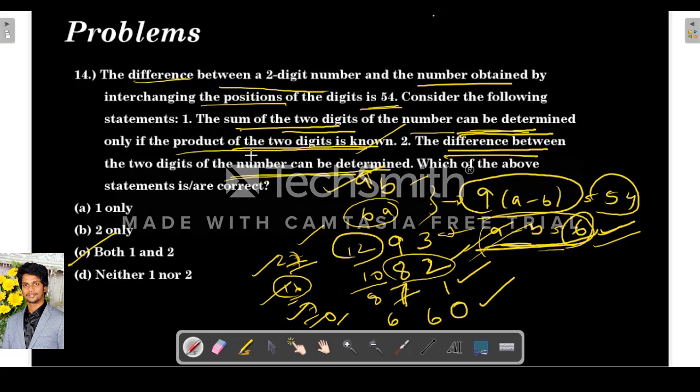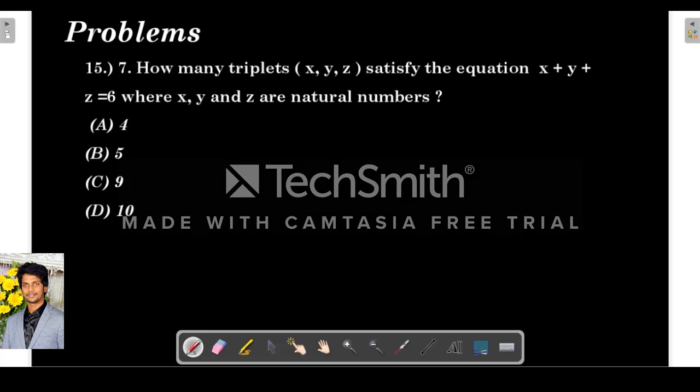So the first statement is: the sum of the two digits of a number can be determined only if the product of the two digits is known. So what is the product of the two digits here? 27. So when the product is 27, the sum will be 12. If the product is 16, then the sum will be 10. If the product is 7, then the sum is 8. If the product is 0, then the sum is 6. So if they give you the product of the two digits, you can find the sum of the two digits. So this statement is also true. So both of them are true.